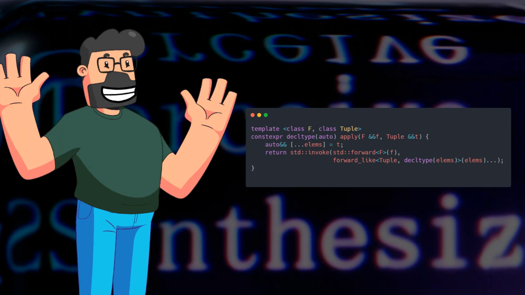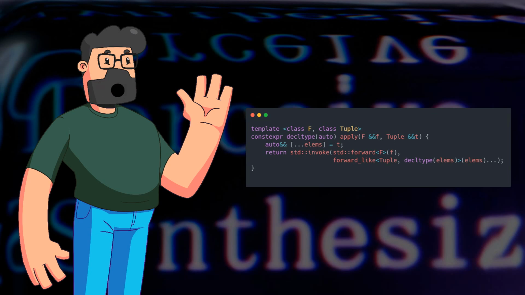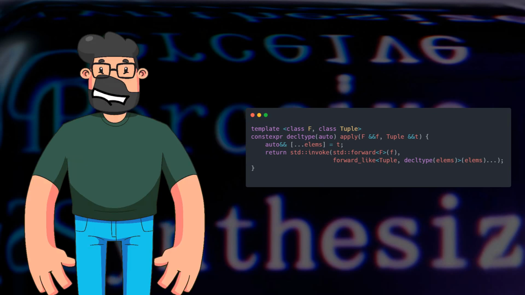This streamlined approach not only enhances the readability of the code, but also showcases the flexibility that empty packs bring to generic programming. By embracing empty packs and structured bindings, a world of innovative solutions and cleaner code awaits.